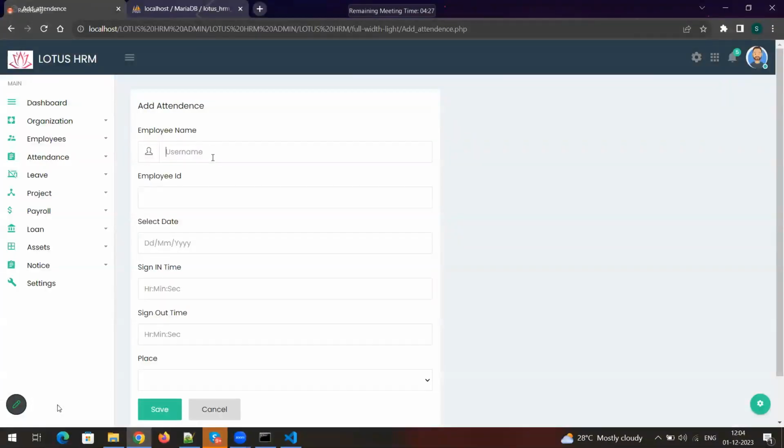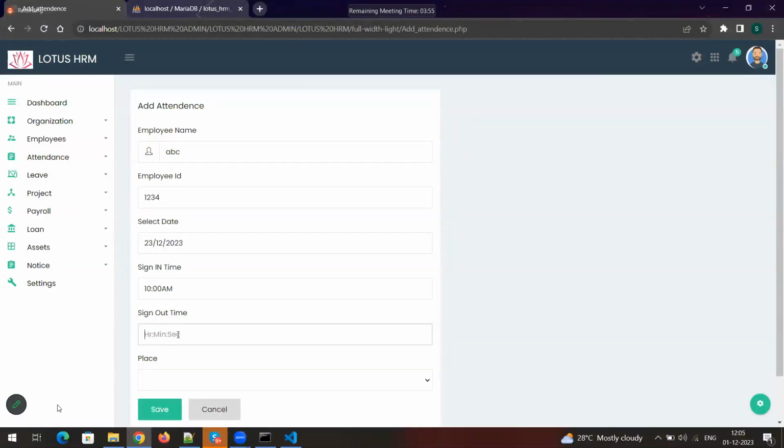I'm just giving ABC, employee ID 1234, date 23 12, and time 10 a.m. See this date field and time field: use the date type and time type.